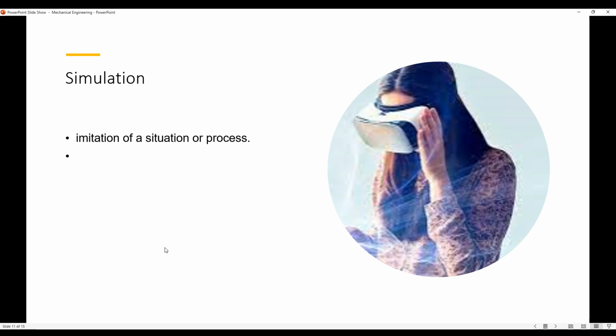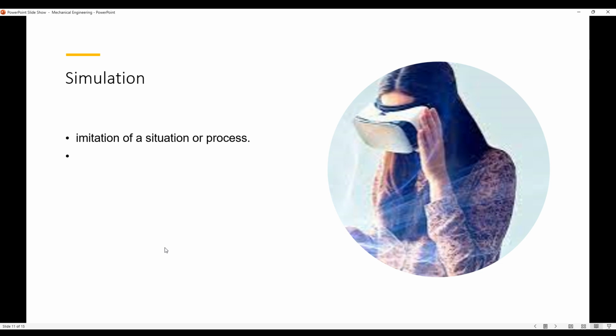Simulation. Simulation is an imitation of a situation or a process. So instead of going to the real situation, you simulate it. So, for example, a lot of people now use VR or virtual reality to visit places they've never been before virtually. So, some people use the VR to travel to a country without being there physically.